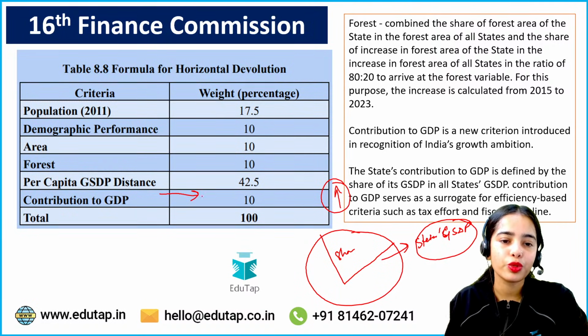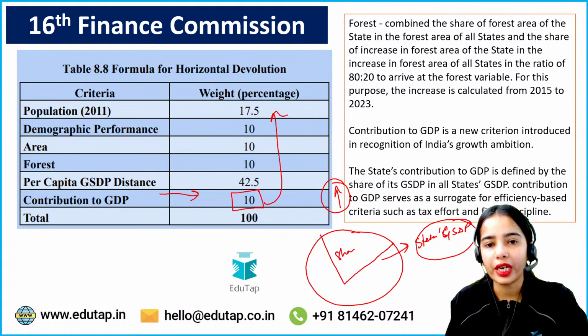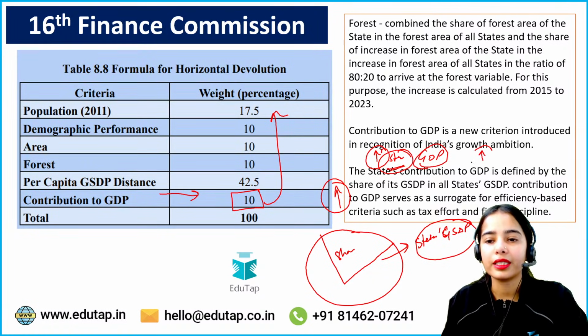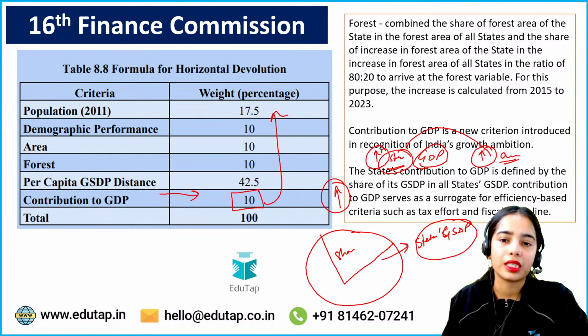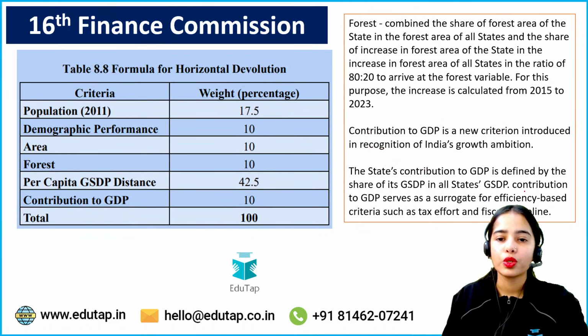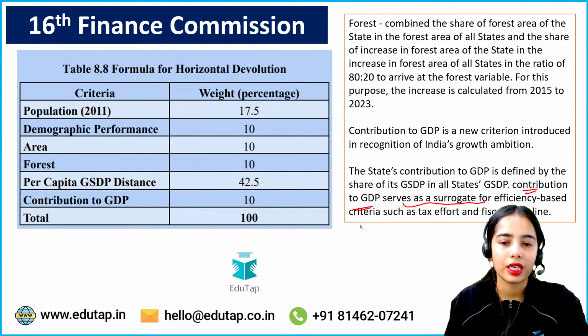So contribution to GDP has 10% of the weight in the criteria, and the higher the contribution the state has in the gross state domestic product, the higher the award and the higher the allocation given to the state under this criteria. The contribution to GDP serves as a surrogate for an efficiency-based criteria.